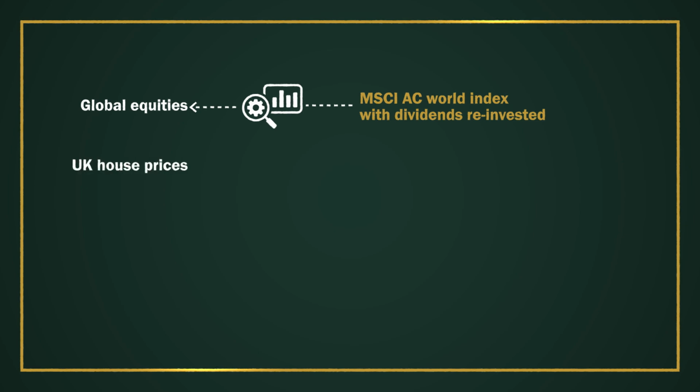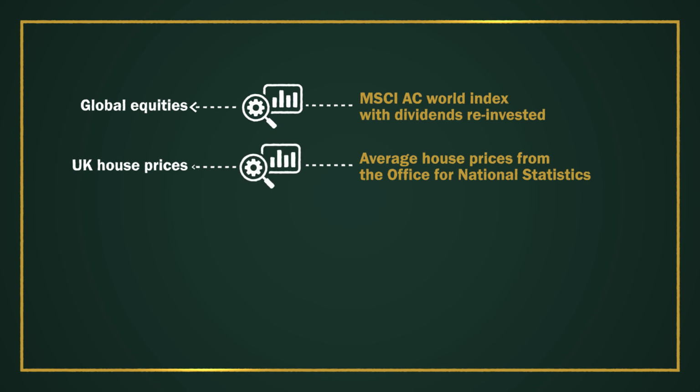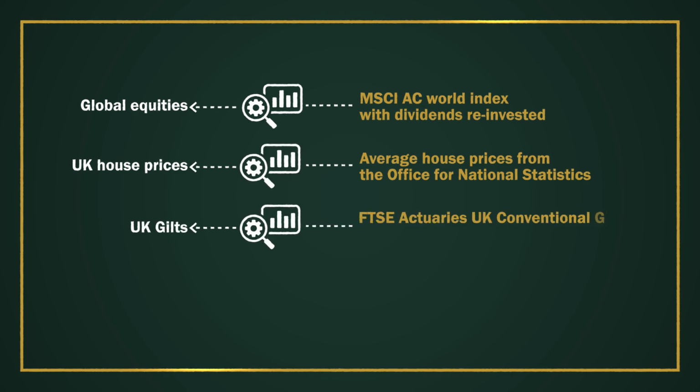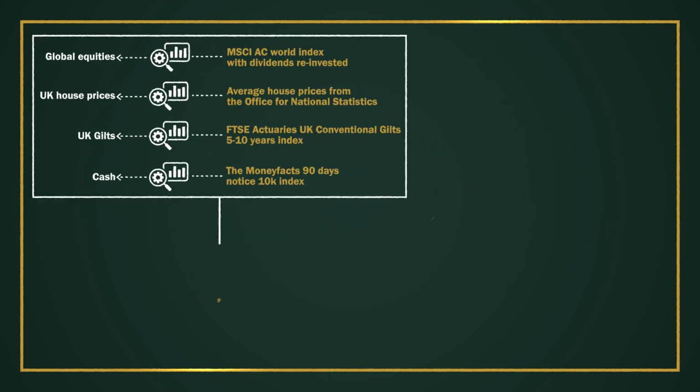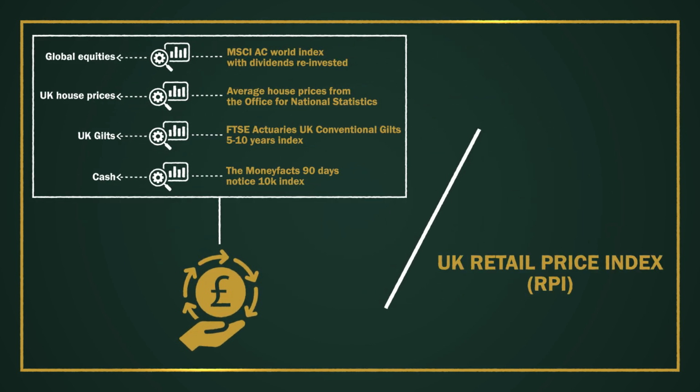For UK house prices, I'm going to use average house prices from the Office for National Statistics. And to measure UK gilts, I'm going to use the FTSE Actuaries UK Conventional Gilts 5 to 10 years index. And finally, to measure cash, I'm going to use the Moneyfacts 90 Days Notice 10K Index, which averages interest rates for 90-day notice accounts. I'm going to compare all of the returns to the UK Retail Price Index. This is not the official measure the Bank of England uses for inflation, but I believe it is more realistic as it includes housing costs.